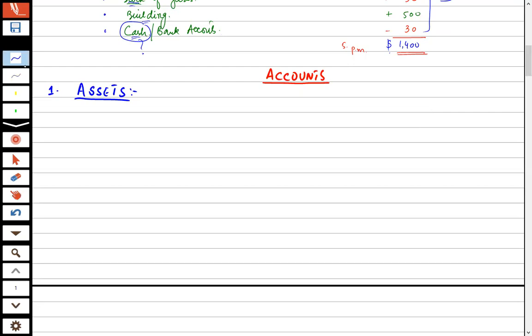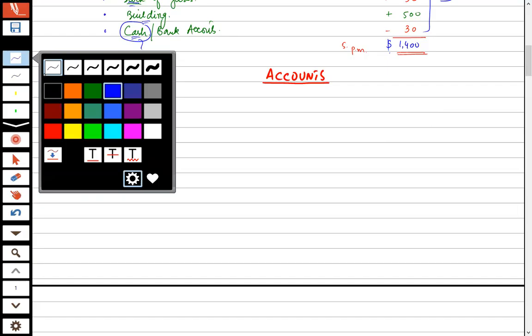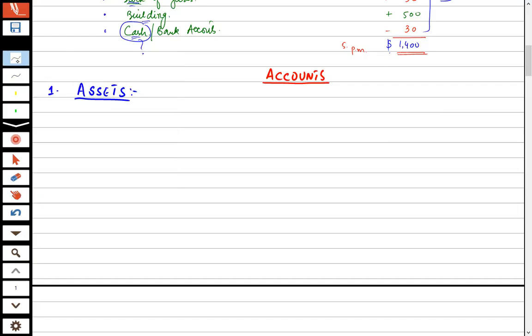To some extent, you are correct. But the basic definition of asset has two major points. Please focus. First of all, assets are those things that are helpful in running daily business activities.